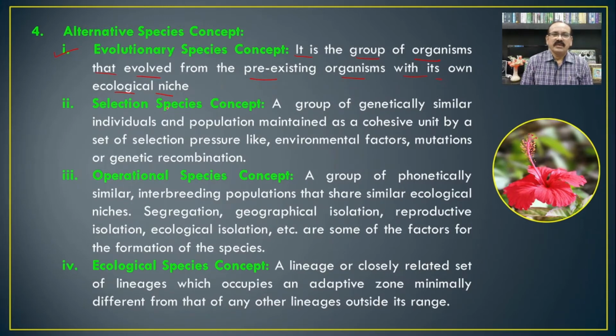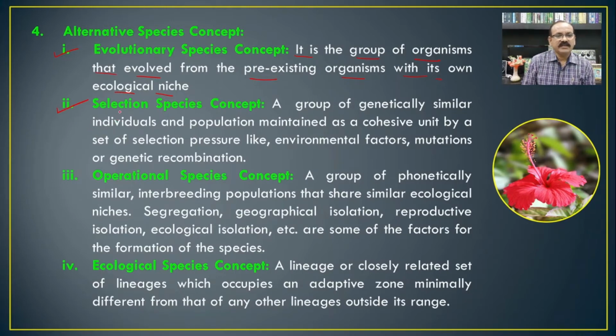Evolution is an unending process, and organisms evolve from pre-existing organisms. Organisms developing from a pre-existing one with their own ecological niche are considered a species according to the evolutionary species concept.